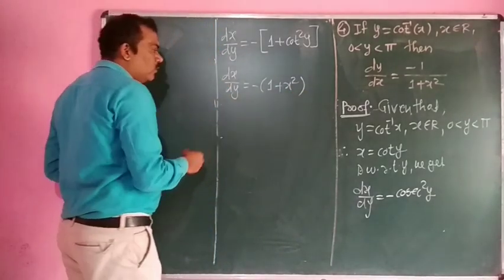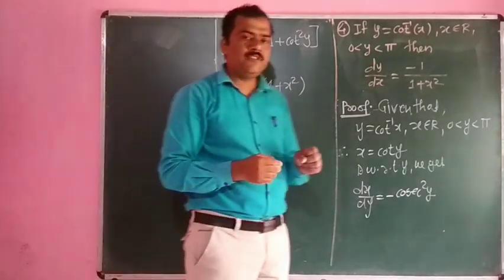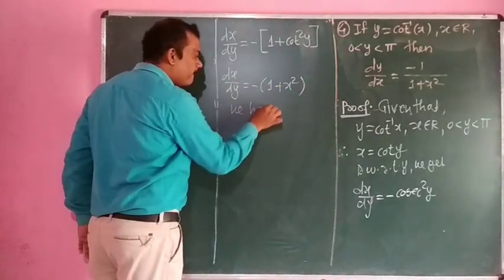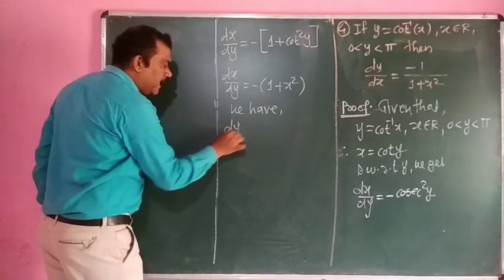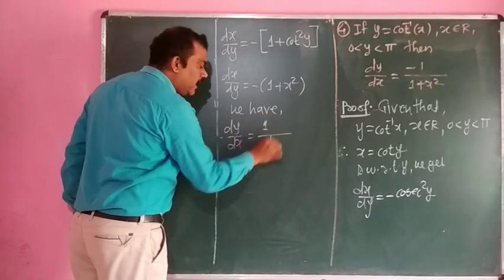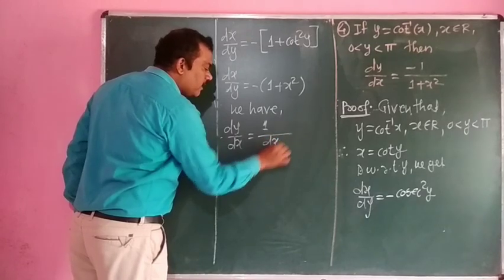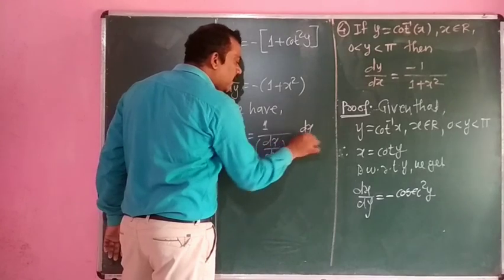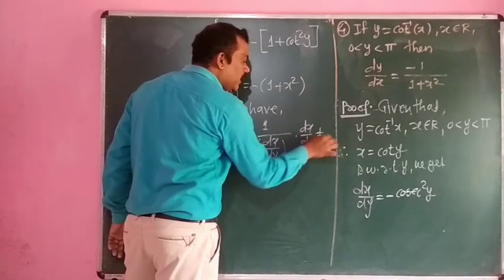Okay. We have to use the theorem related to the derivative of the inverse function. What is that theorem? We have dy by dx is equal to 1 upon dx by dy, with the restriction that dx by dy is not equal to 0.